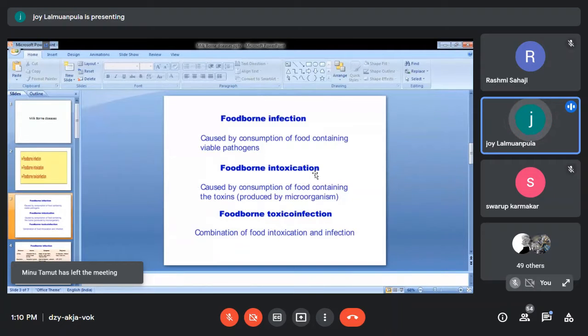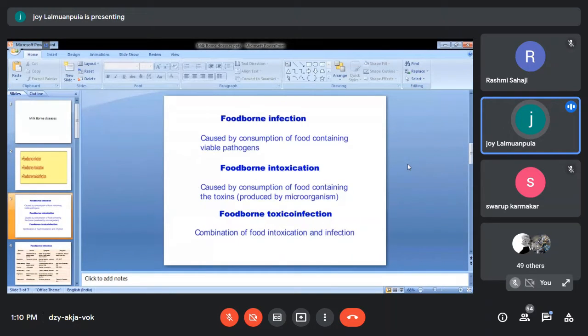Please try to remember, infection means you're taking food in which viable pathogens are present. After the intake of the food, it will cause all those symptoms: diarrhea, vomiting, dysentery, etc. Intoxication means preformed toxins are already present inside the food. It may not contain the organisms. That is your foodborne intoxication.